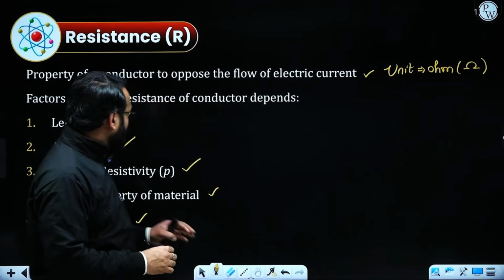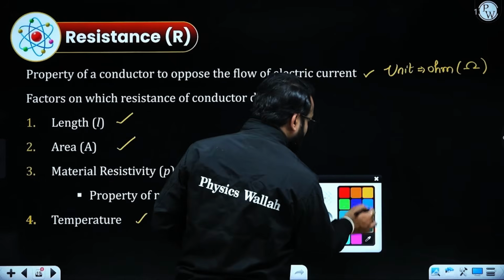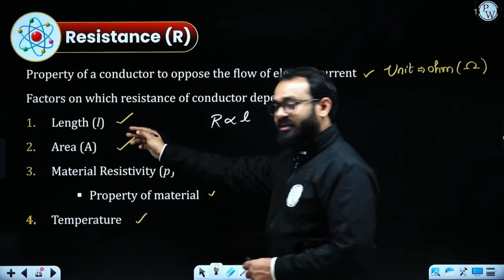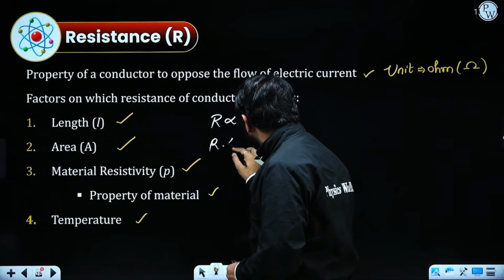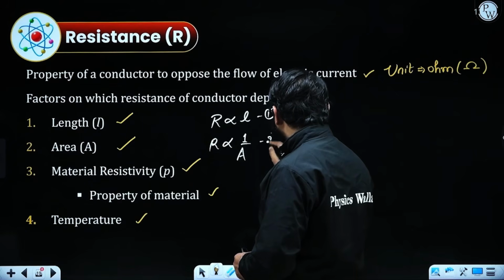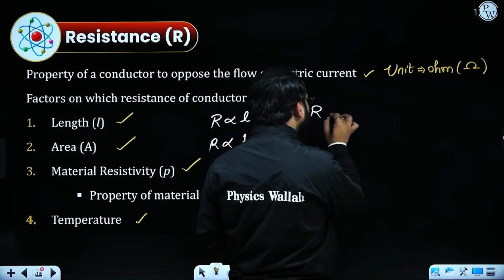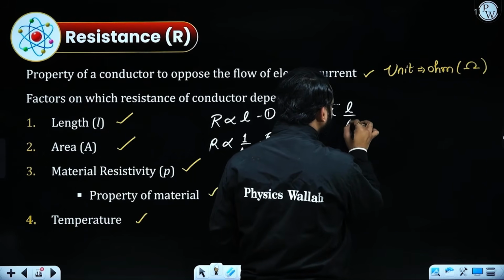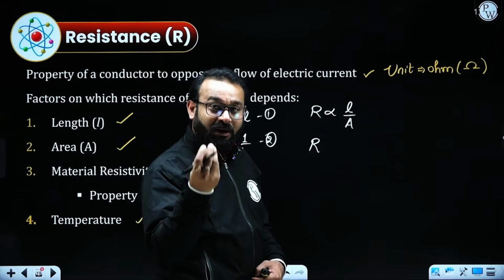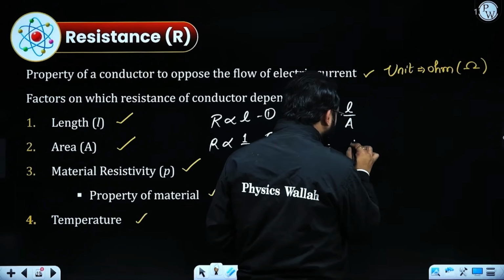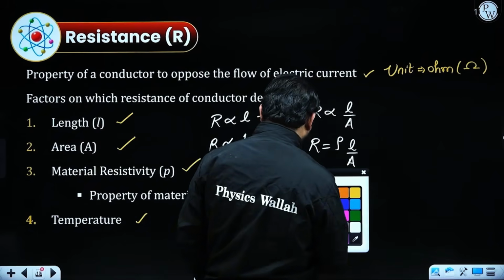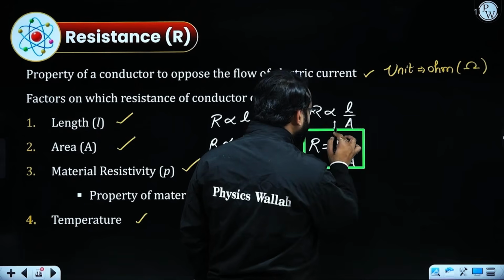So as I mentioned, let's have a look at what factors it depends on. Resistance is directly proportional to the length of the conductor, whereas resistance is inversely proportional to the area of the conductor. Combining these two, I get R proportional to L by A. If I remove the proportionality sign, I must get some constant, and that constant is nothing but rho. That is called the resistivity. This constant is called the resistivity of the conductor.